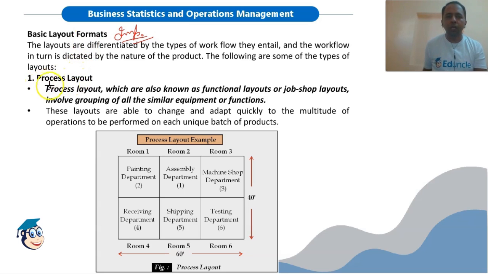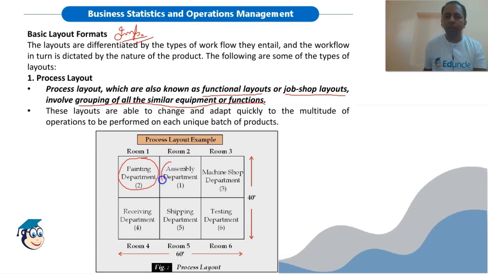First is process layout. It is also known as functional layout or job shop layout. It involves grouping of all the similar equipments or functions. So what we are doing in process layout, we are grouping all the equipments which are doing the same task together. That's why it is called grouping of functions or functional layout, job shop layout, because at a particular shop or a particular department, a particular type of job is being done.